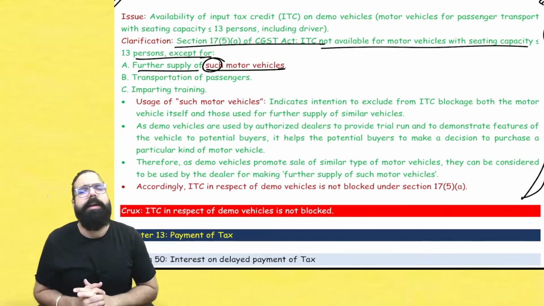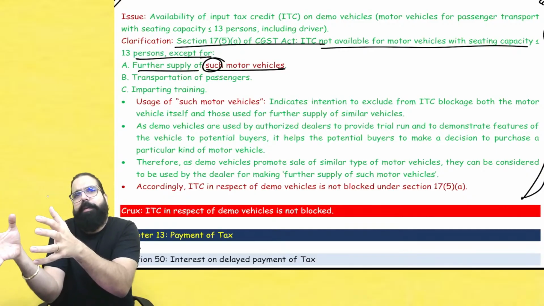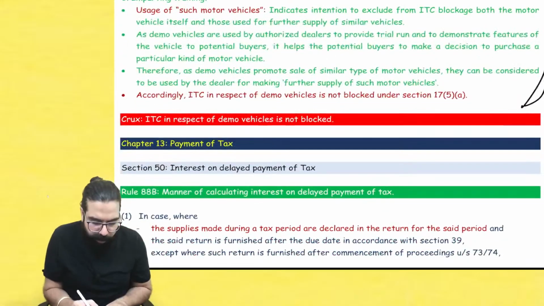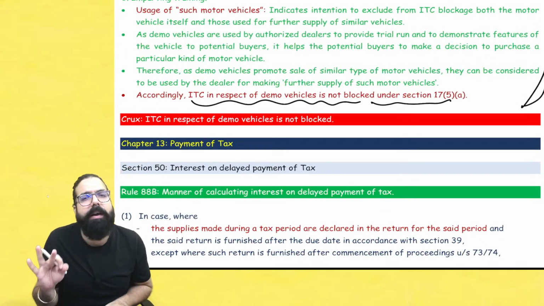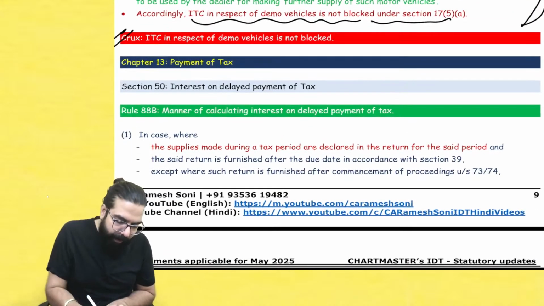Yes, you can take the credit because you are engaged in supplying of such car. I am selling such kind of car, so I will get the credit. That's all they have told. ITC in respect of demo vehicle is not blocked. It means demo vehicle ka credit is allowed. Remember this for your exam. Done, sir. This point is clear.